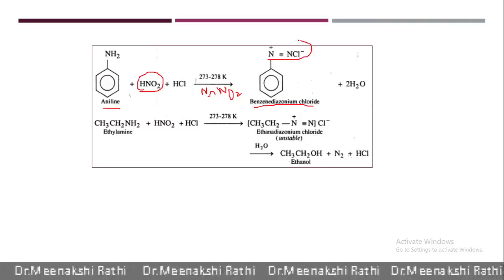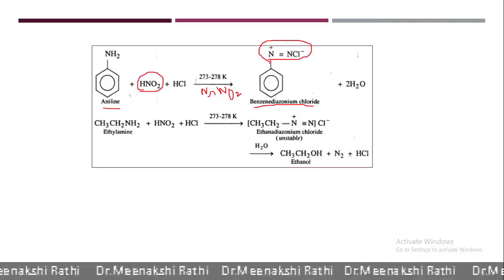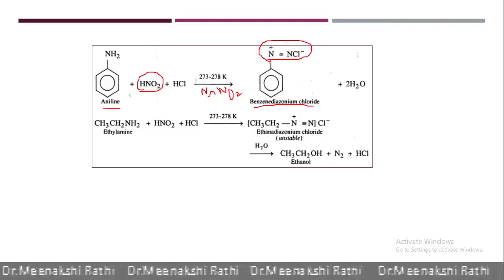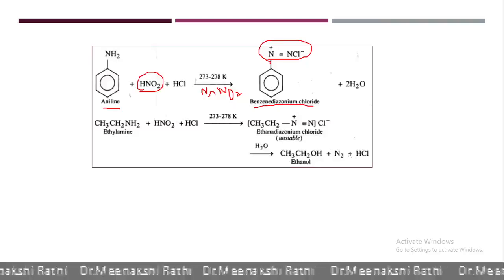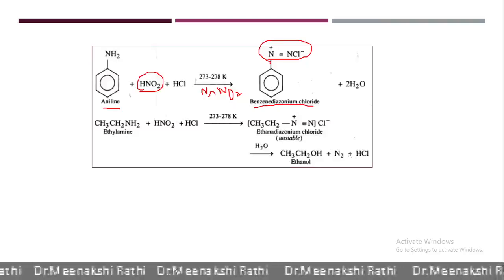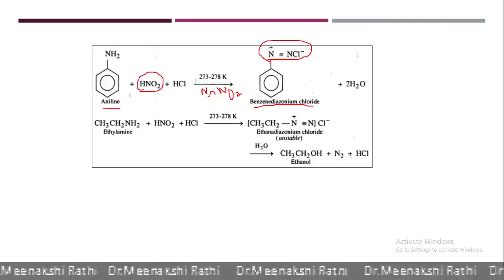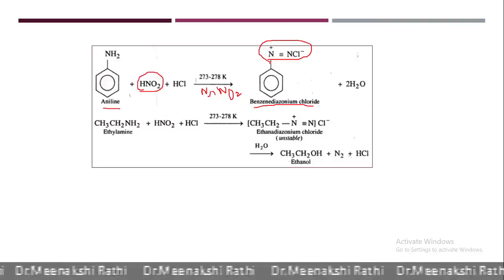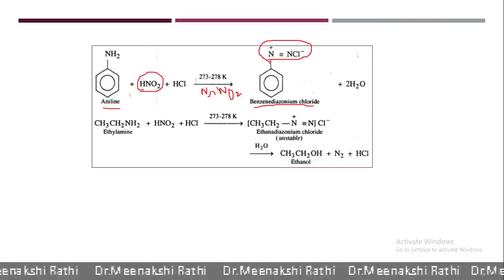This group gets easily replaced by some other nucleophiles, and various functional groups can get added to the aromatic ring, and we get different aromatic compounds. The preparation and reactions of benzene diazonium chloride we already discussed in the last video.